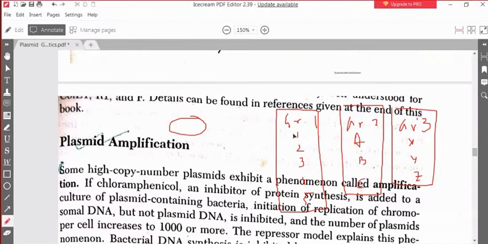But if I take number 1 from group 1 and A from group 2, they belong to different incompatible groups. In common terminology, they are compatible. So two plasmids can be compatible if they belong to different incompatible groups.